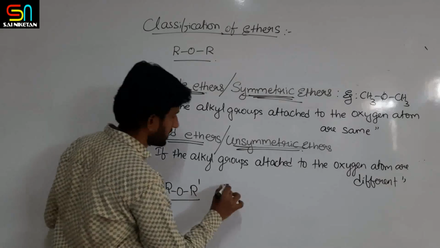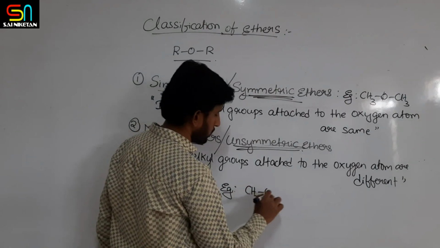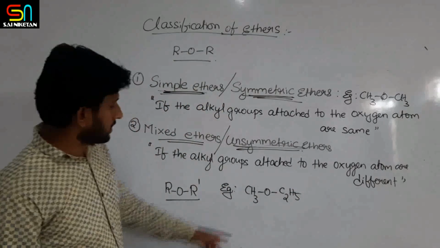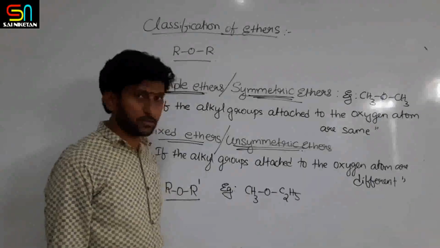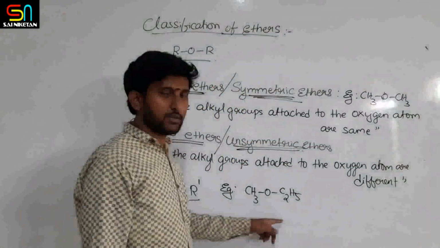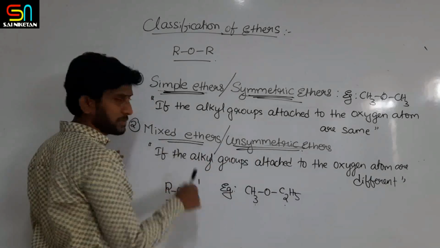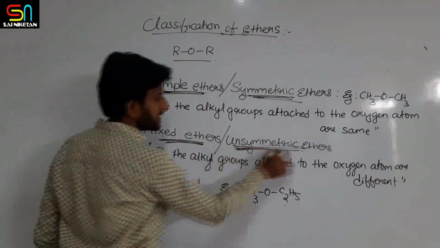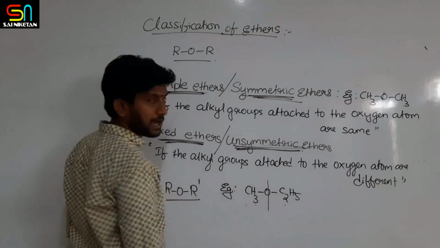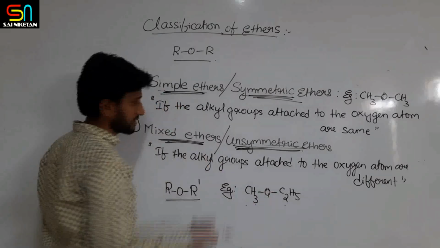Let us take an example: CH3OC2H5. This is a methyl group, this is an ethyl group. So in the earlier example both sides were methyl groups. Here one side is methyl, one side is ethyl, so methyl and ethyl groups are mixed. So it is a mixed ether. Why are we calling it unsymmetric? Because if you break this molecule, you get unsymmetrical halves. So that is called mixed ethers.